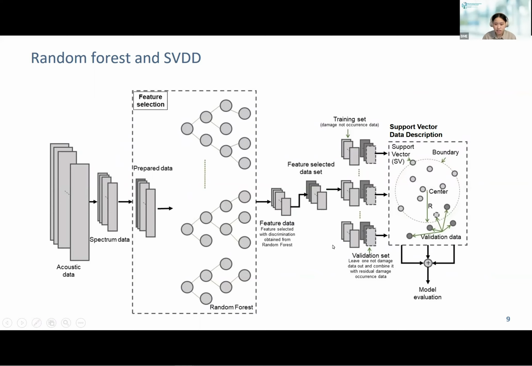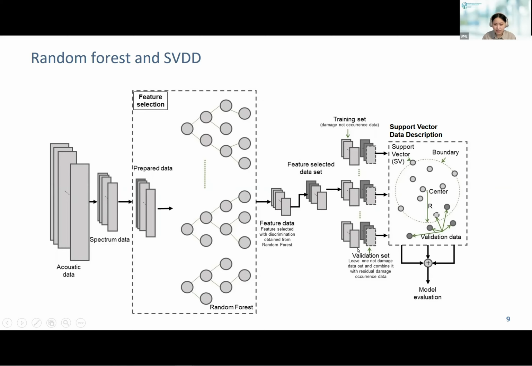Then the selected features are combined as a feature dataset, and all the damage-free feature data are put into the support vector data description model to detect damage cases. The algorithm was validated with the leave-one-out method.